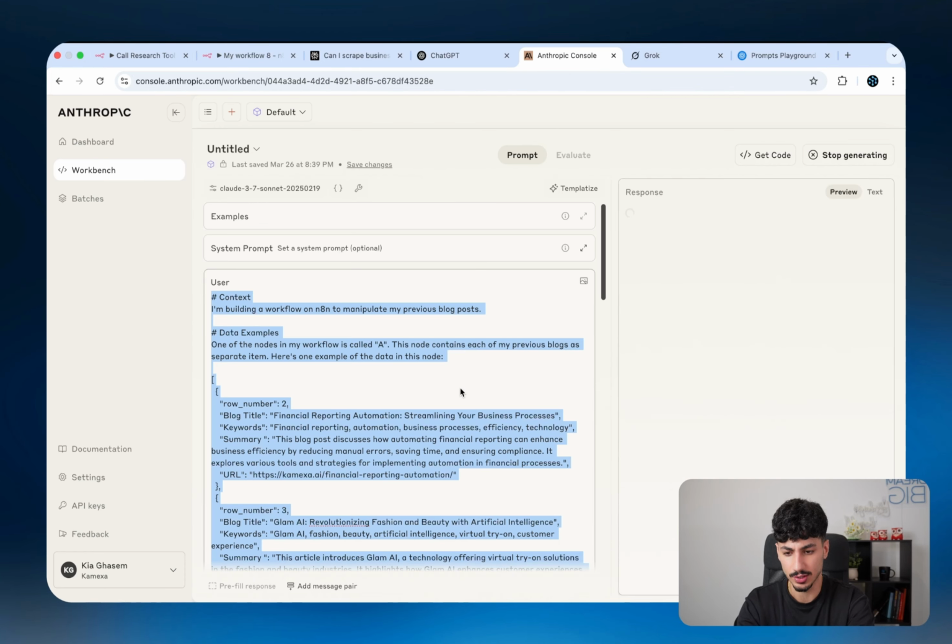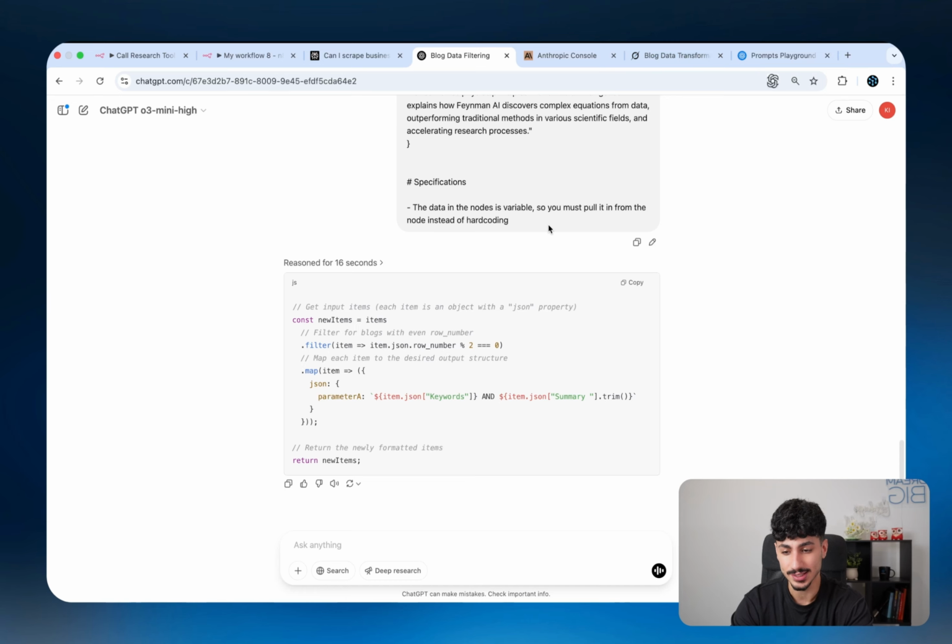So it's been about a minute and all three platforms now have an answer. The one that thought for the longest was Grok, which thought for about 70 seconds, whereas Claude and ChatGPT both thought for about 20 to 25 seconds. Now, usually what I do next is I copy and paste each of them individually until one of them achieves the objective that I set it out to achieve. So let's start with ChatGPT.